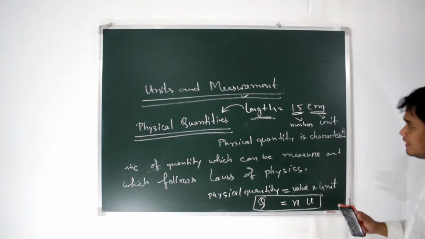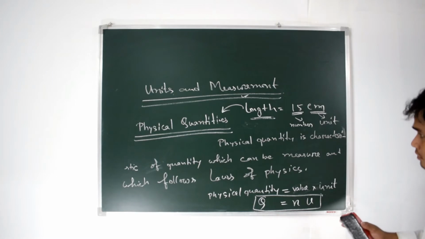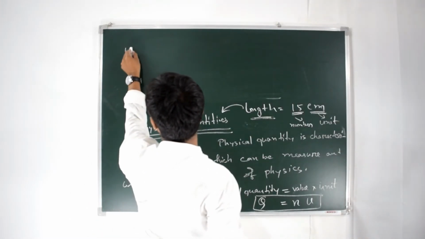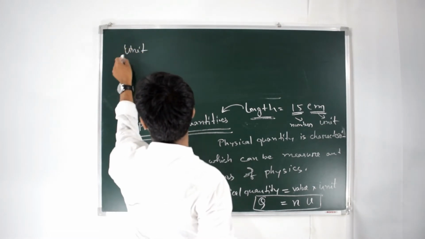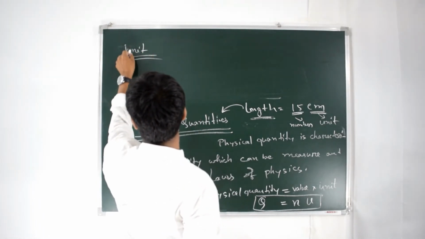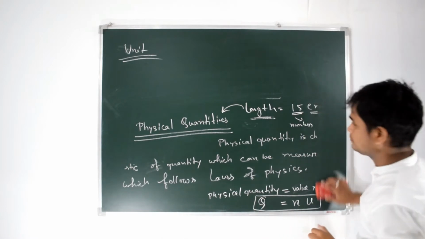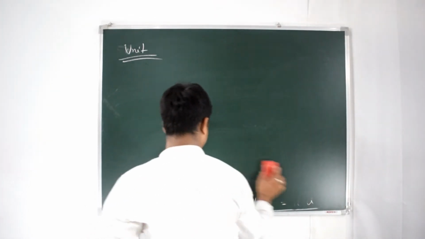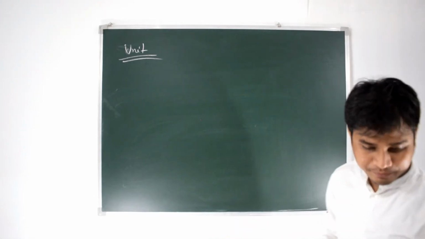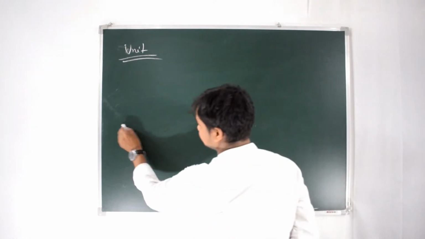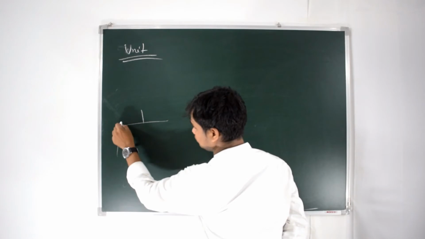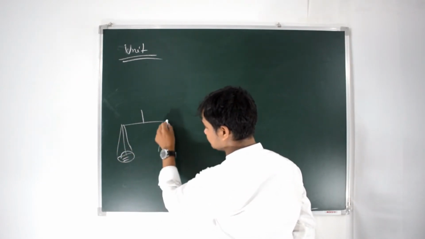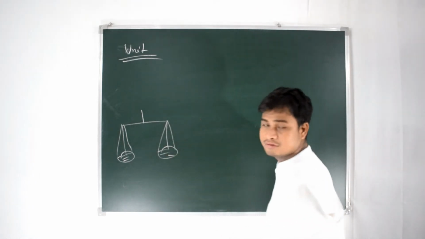Next we are moving to the topic unit. Now what is a unit? Now you are going to buy something in the market. You go to the shopkeeper, who uses a balance.